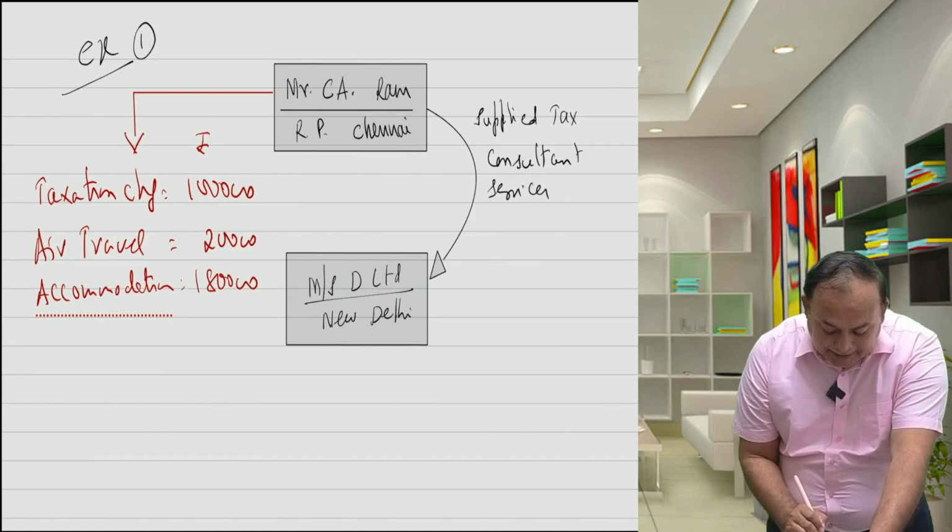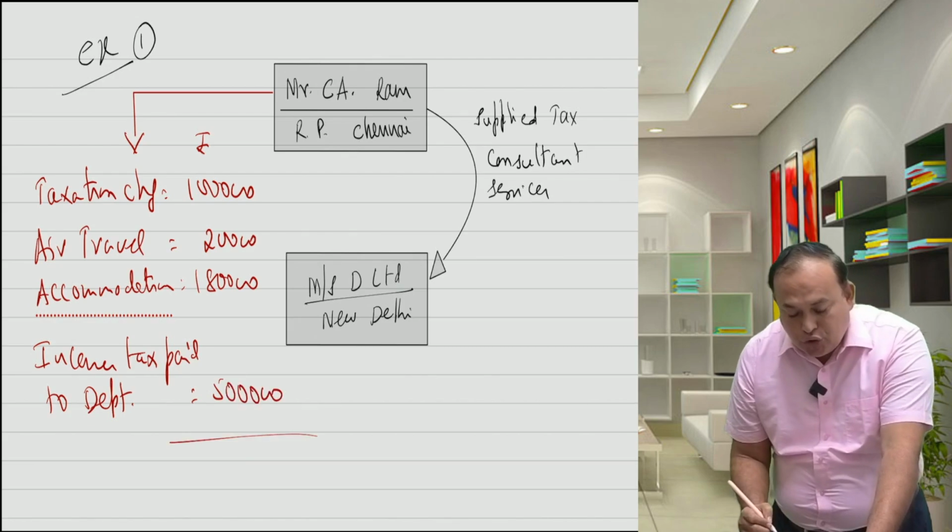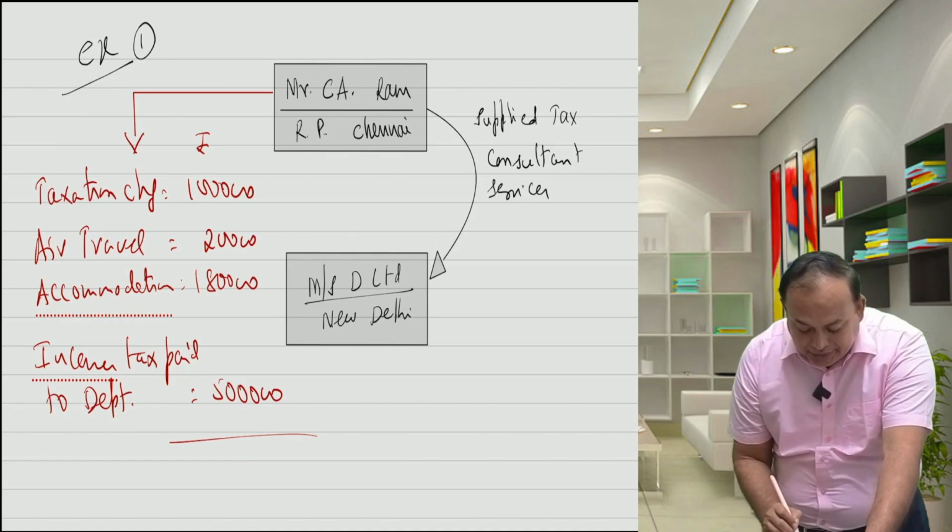Then income tax paid to department 5 lakhs. Total bill value 8 lakhs.